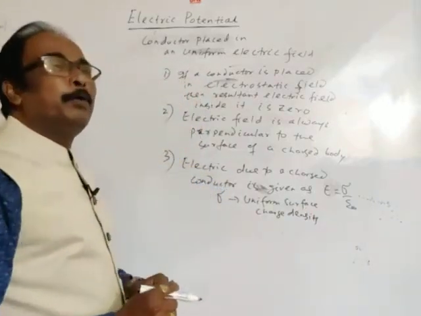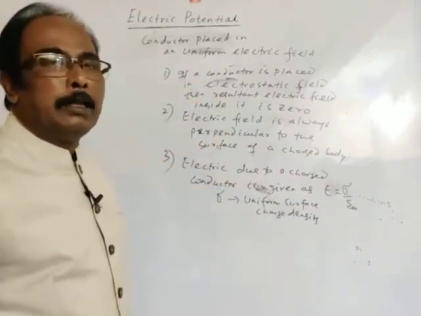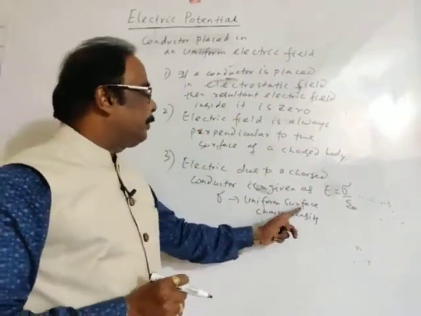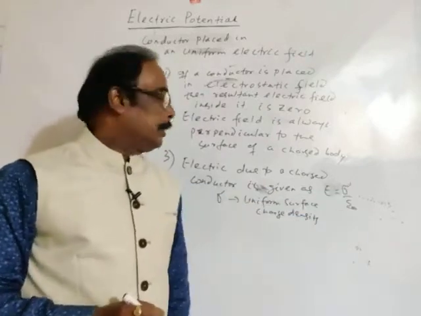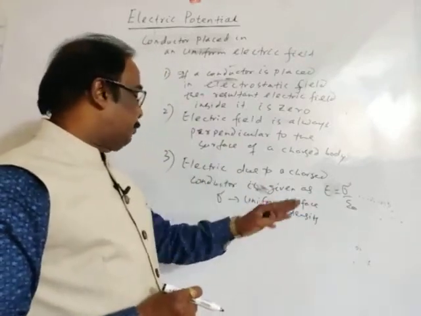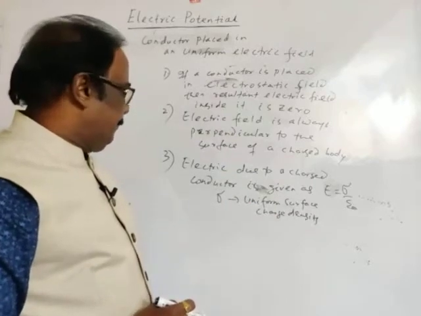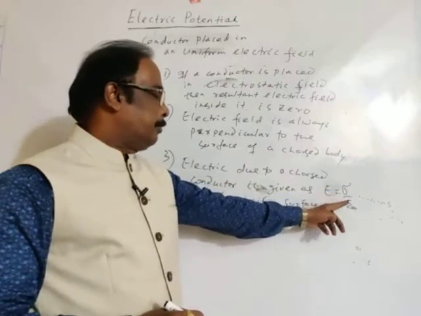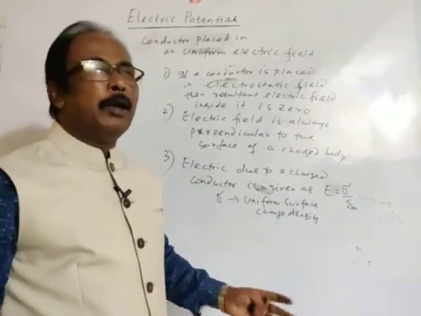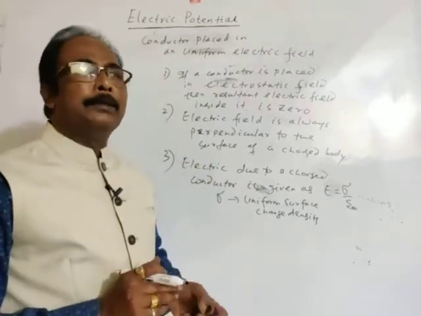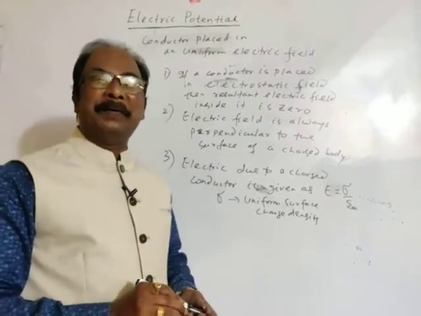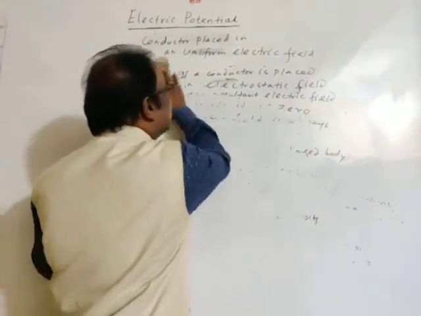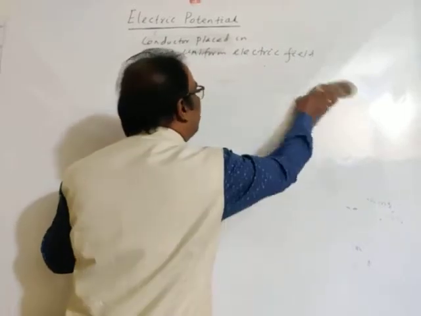If charge is given to a conductor, no charge remains inside the body. Total charge is distributed on the surface, and sigma is the uniform surface charge density. The electric field outside the surface for a charged conductor is given as surface charge density upon epsilon naught. This we have already derived in the application of Gauss law. Next, I'm erasing all this. Next, some other points also about the conductor.